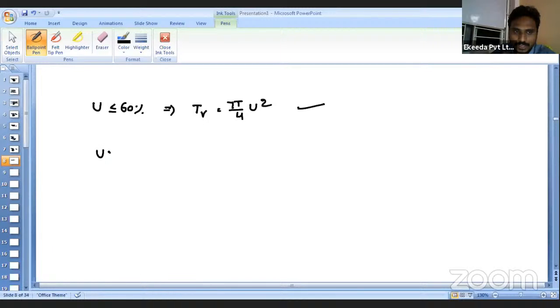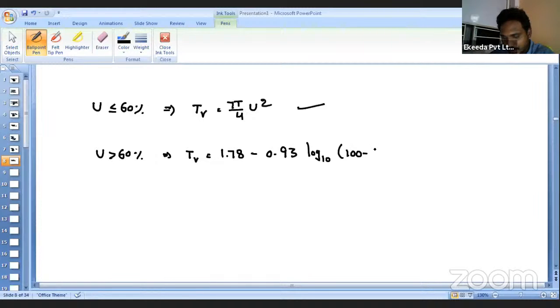Suppose your degree of consolidation is greater than 60%, then your time factor TV is nothing but 1.78 minus 0.93 into log 10 of (100 minus U percent).